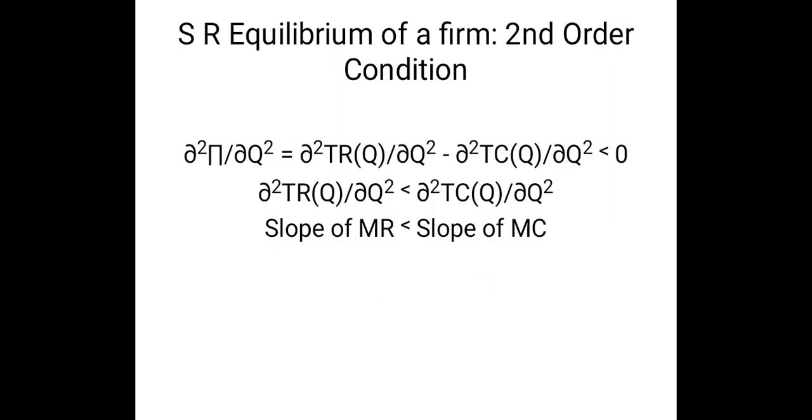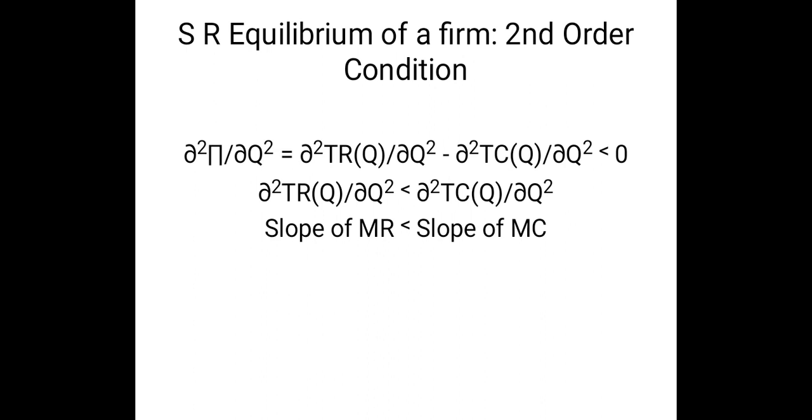And second order differentiation gives us the second order condition for profit maximization, which says that the second order differentiation of the profit function with respect to q must be negative. And from this illustration we can see that this is equal to del square TR of dq square less than del square TC of dq square. Now what is del square TR of dq square?